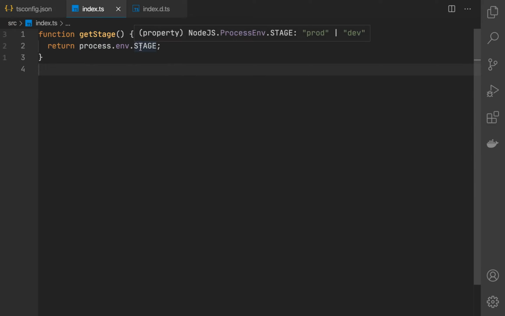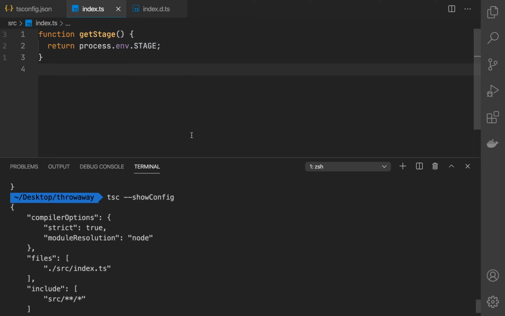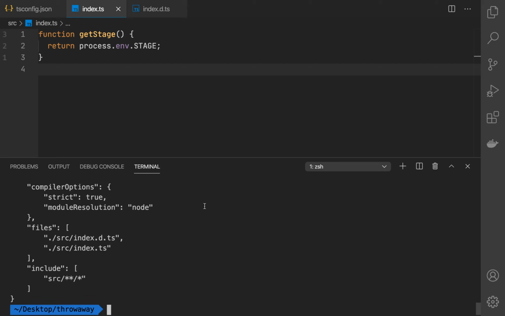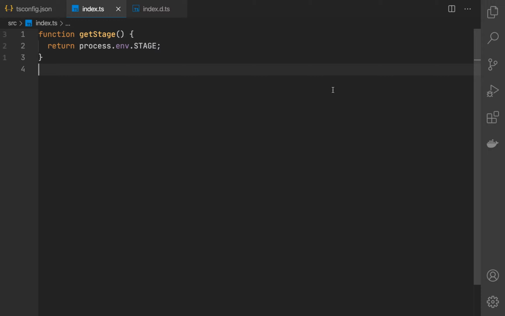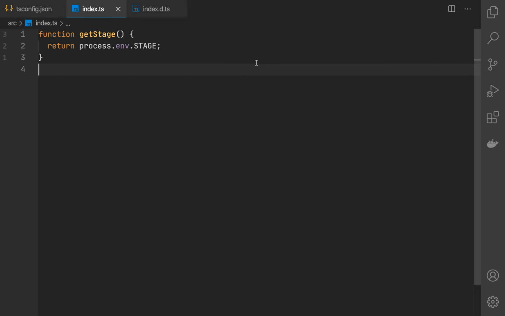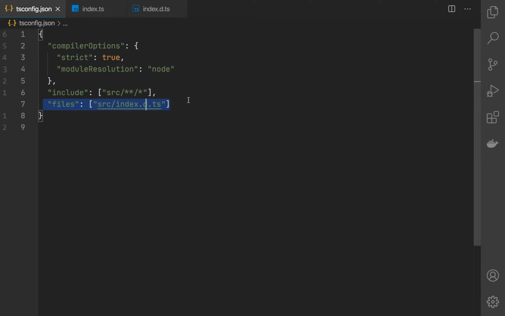Going back to the index file, the stage is again correctly typed, and if we check which files are included in the TypeScript compilation context, the declaration file is there. So in this case, you have two options. You either have to make sure that you don't have any kind of declaration files that are named the same as TypeScript files under the same directory, or you specify them in the files block in the TypeScript config.